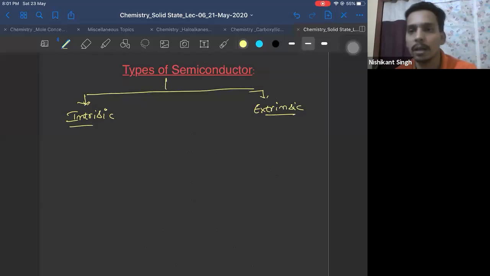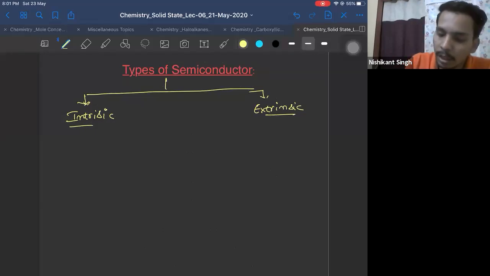If the gap is less, conductance is more; they are inversely proportional. Now, intrinsic and extrinsic. I'll give you an example of intrinsic first.